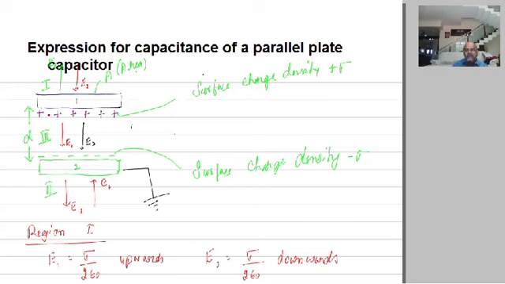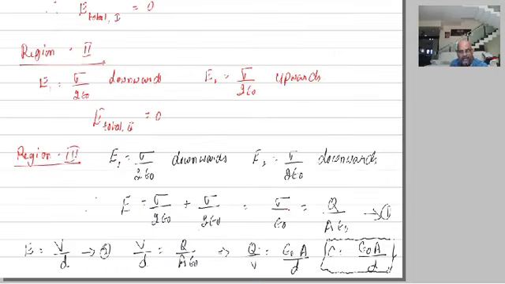In regions 1 and 3, the total electric field intensity is 0, because the electric fields due to the positive plate and the negative plate are equal and opposite, they cancel each other. Whereas in the middle region of the capacitor, both the electric fields are in the same direction, therefore the net electric field is equal to sigma by epsilon naught.